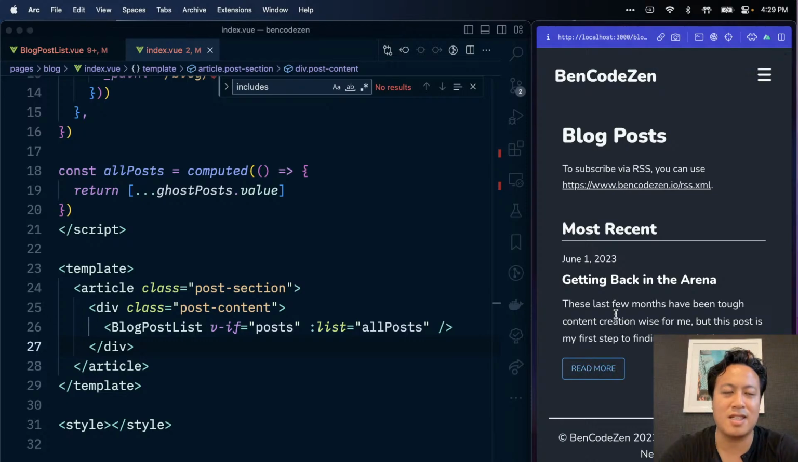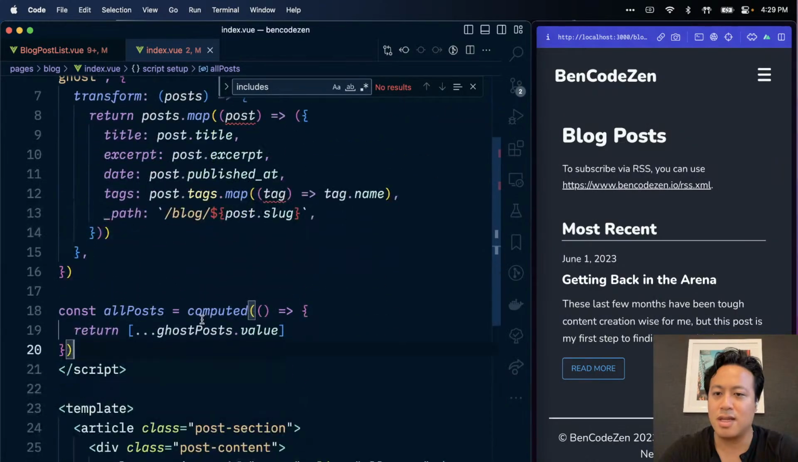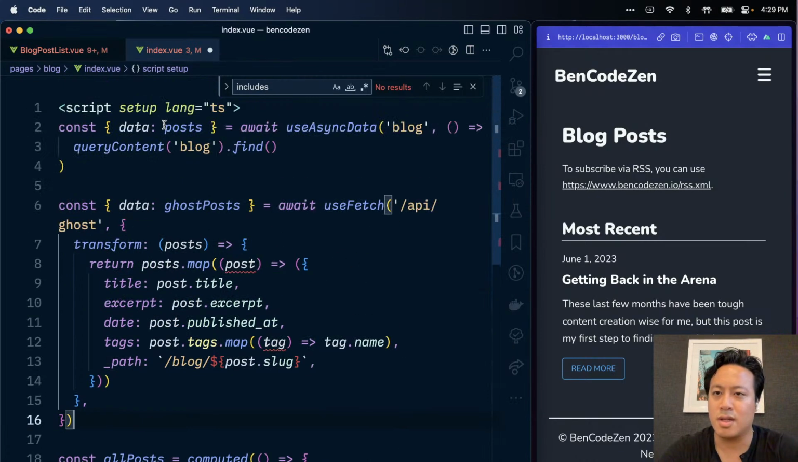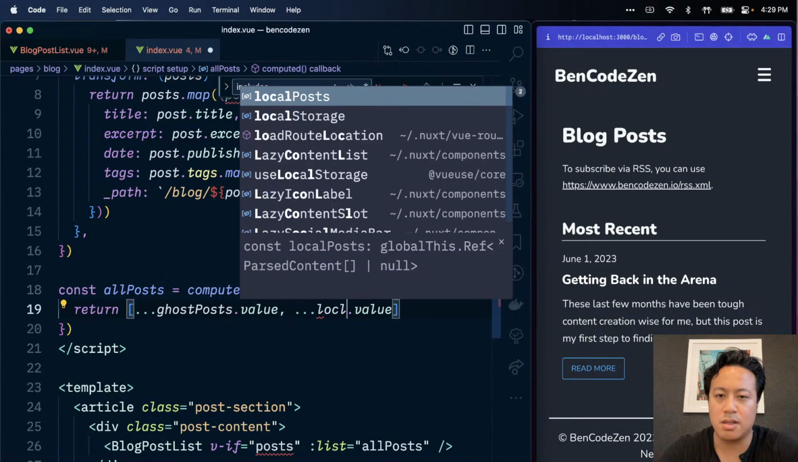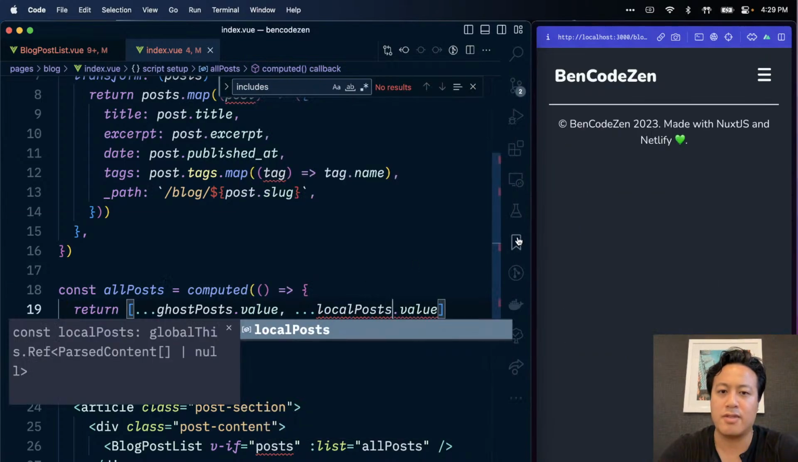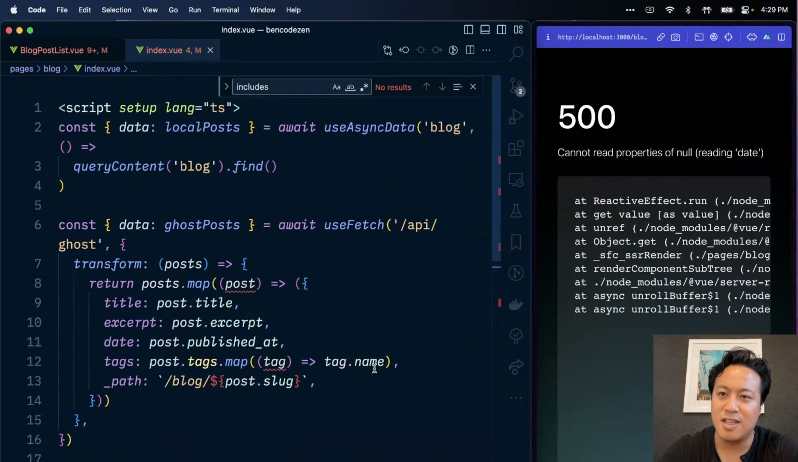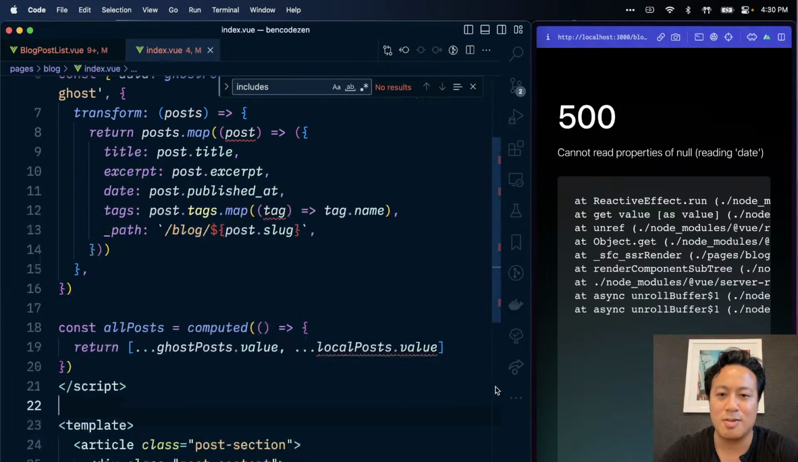Not too shabby. All right, that's gonna break. Okay, cool. So now we can do this post dot value. Although I'm gonna say local post is really the more accurate terminology. Local post dot value. Refresh. Oh no, it doesn't like it. Crud. Why?